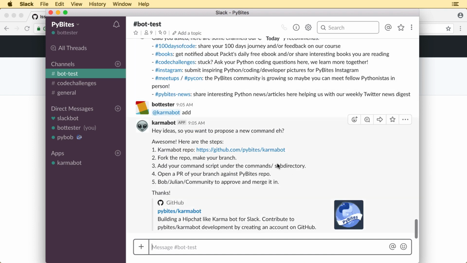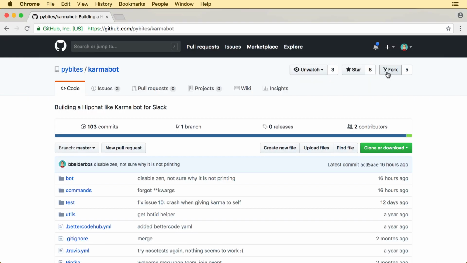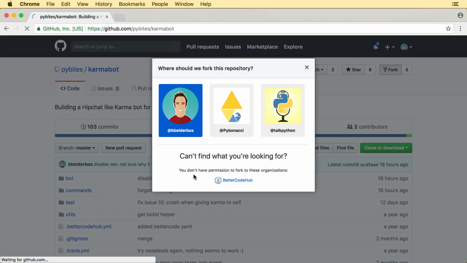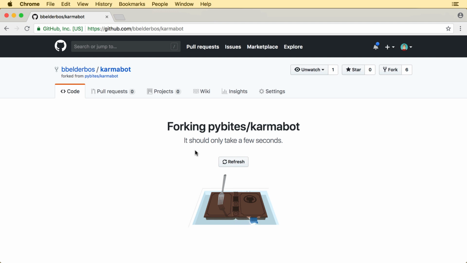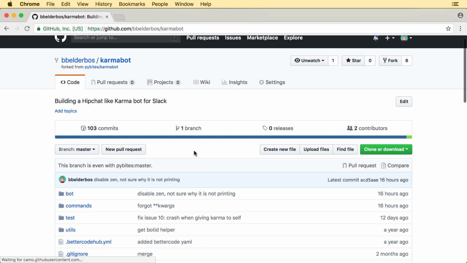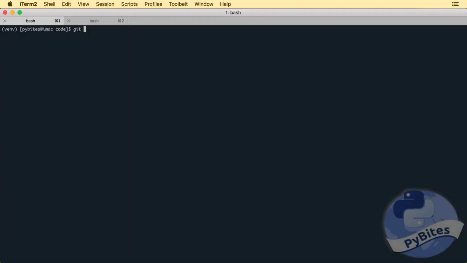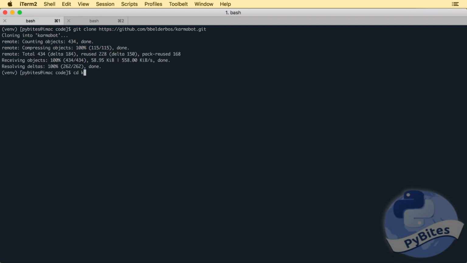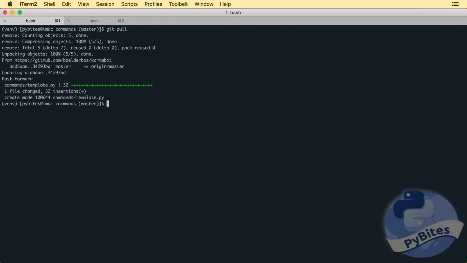So here's our repo. You can fork it and make a branch. Add your script and open a PR. First, let's make a fork. Let's clone the repository. Actually, I just made the template on the upstream PyBites repo, so I had to pull it in.